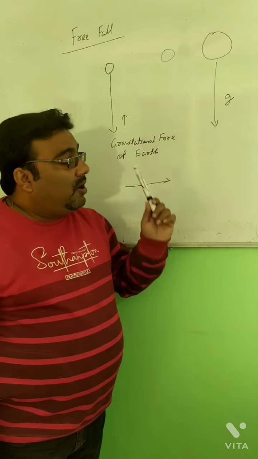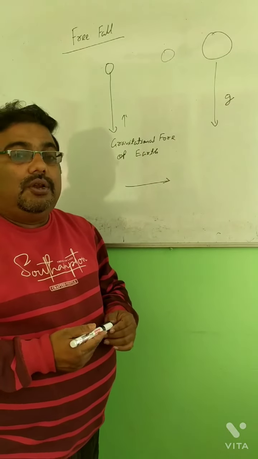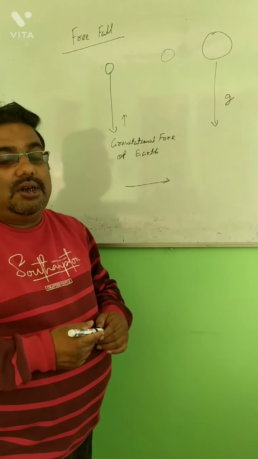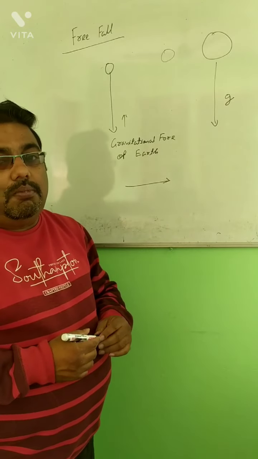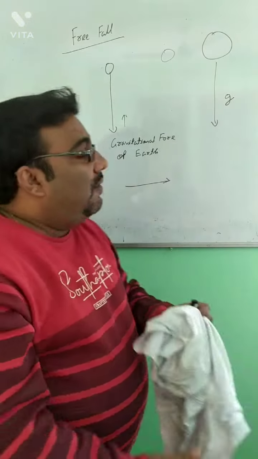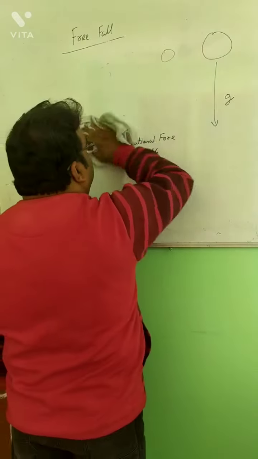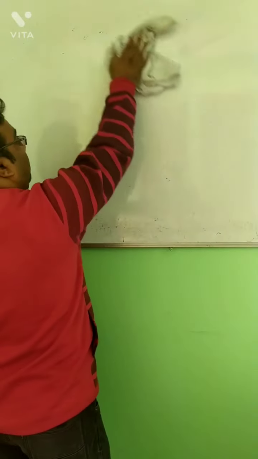Now here are two important questions. One is to derive acceleration due to gravity, or in other words, you may be asked to show that acceleration due to gravity does not depend upon the mass of the object. Both questions have the same answer. We simply have to derive acceleration due to gravity. So now we will discuss the derivation of acceleration due to gravity.